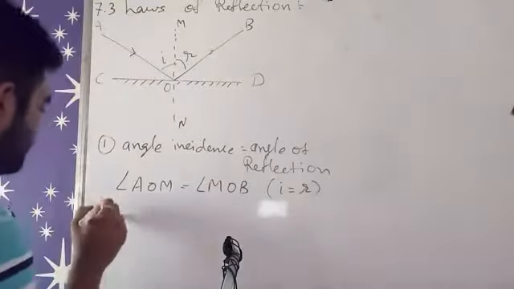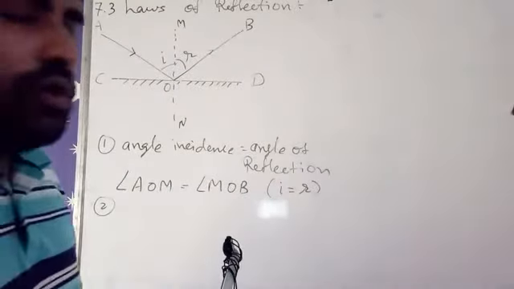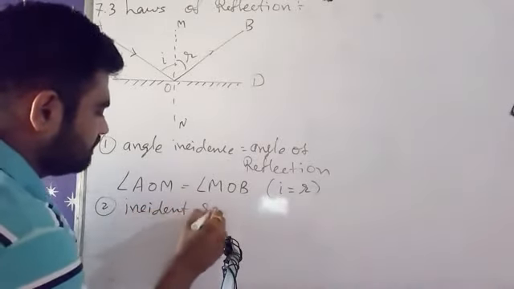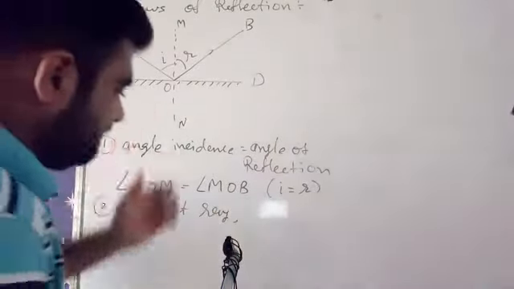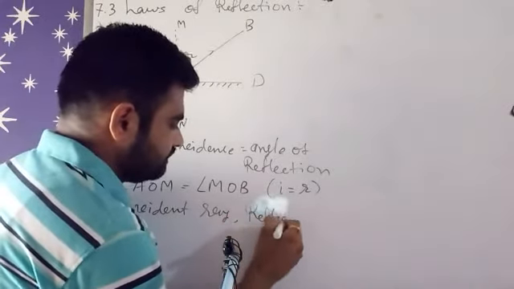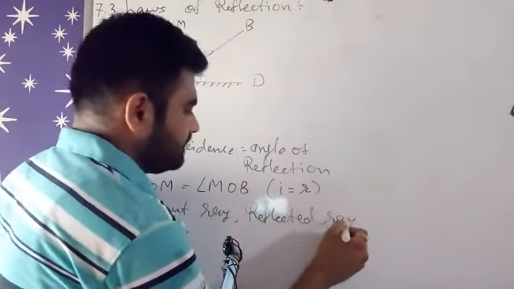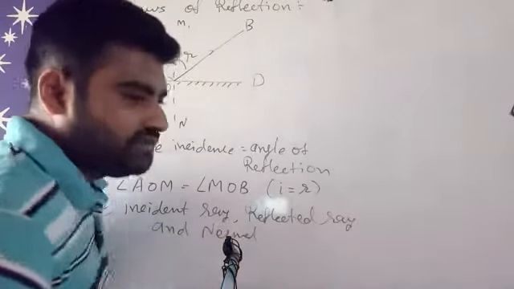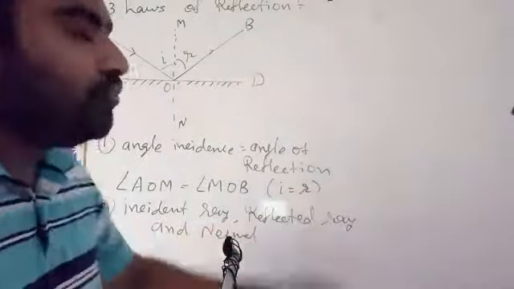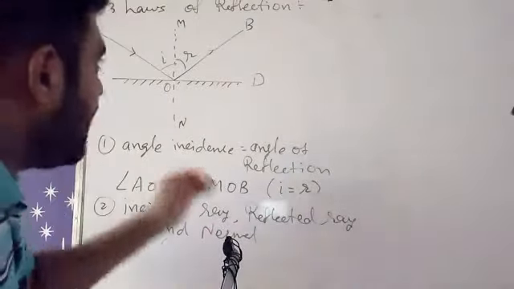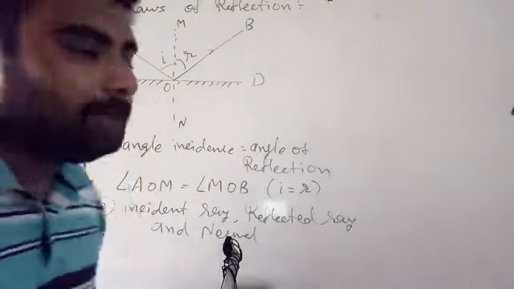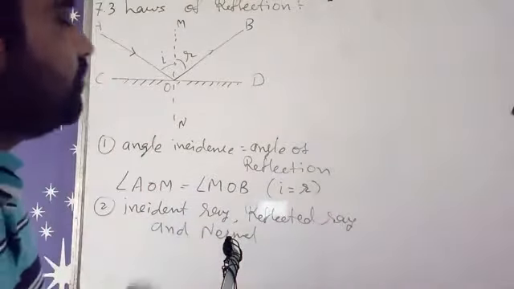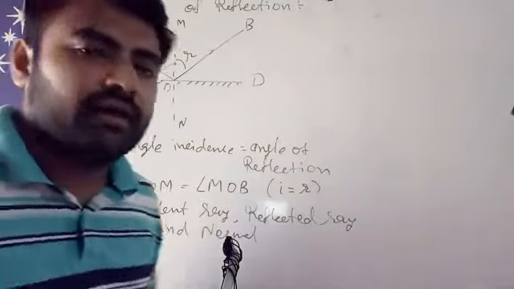Now second law of reflection. The incident ray, then the reflected ray, and the normal which is drawn perpendicular to this reflecting surface, all lie in the same plane. So all three will be in the same plane. That is the second law of reflection.